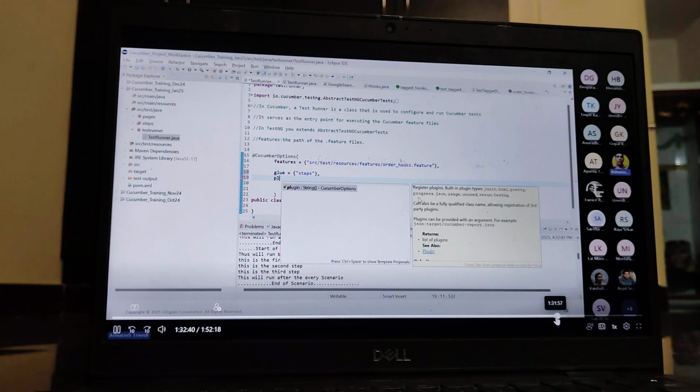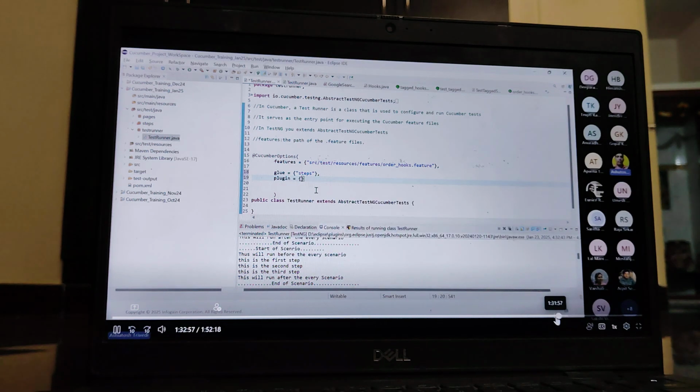So you can register the built-in plugin, like JUnit, HTML, in whichever format you want to generate the report. A plugin can be added in this way: type of the plugin, colon, like json colon. You can check here, plugin is an array property, and here you can specify the value. In which format do you want to generate the report?